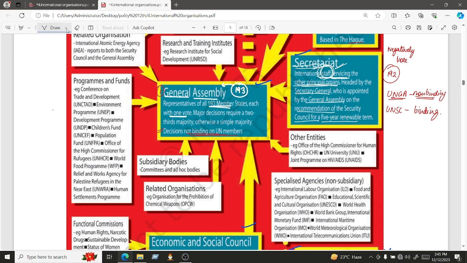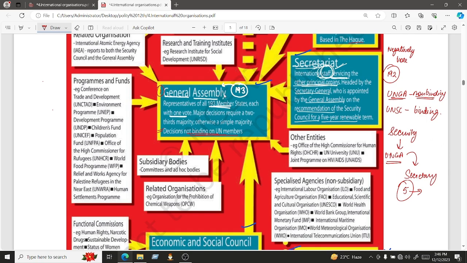So there is one Security Council. This Security Council will give a recommendation to the United Nations General Assembly, and the General Assembly will then appoint a Secretary General. Right? For how many years? For 5 years, and it is renewable. Renewable means this membership can be extended for another 5 years, right? So that is about the Secretariat.